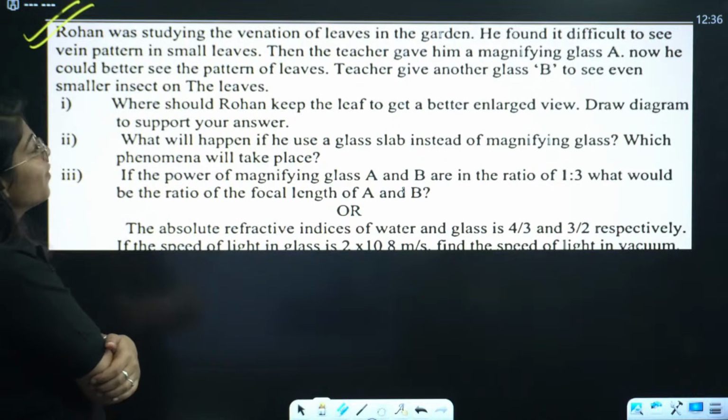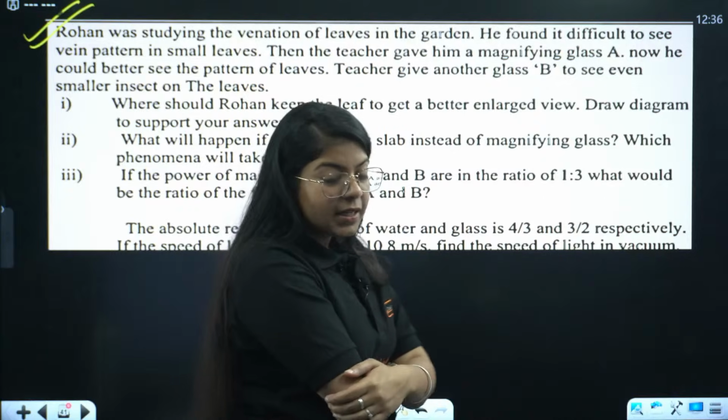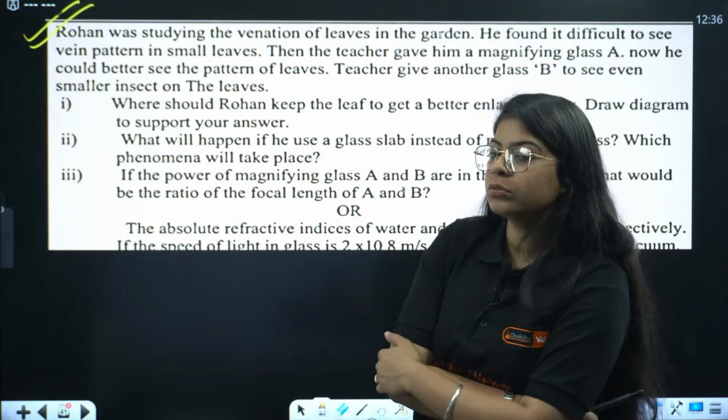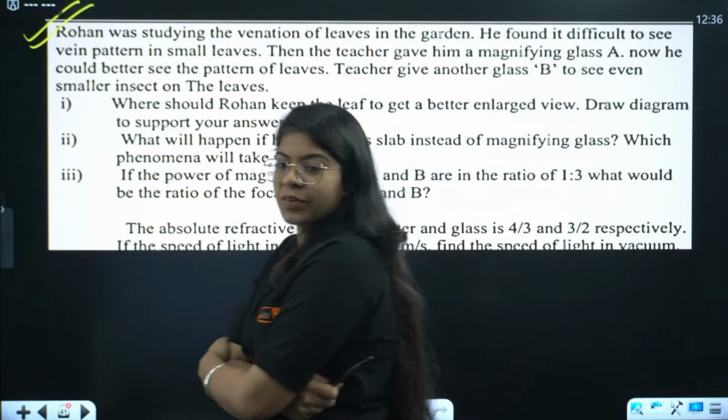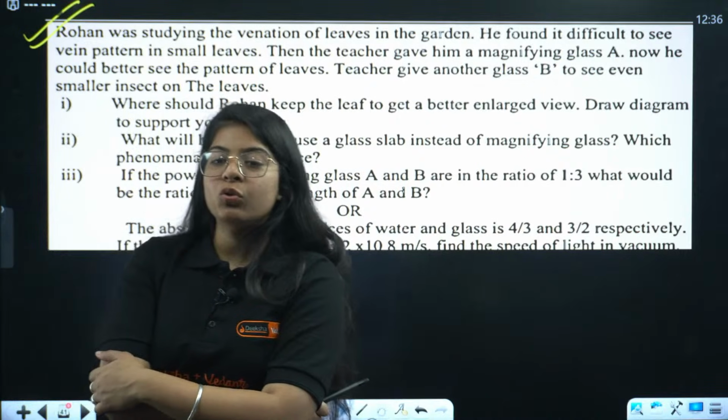Okay, so first of all, let me know which lens the teacher will be giving to Rohan. Which lens will the teacher be giving to Rohan?